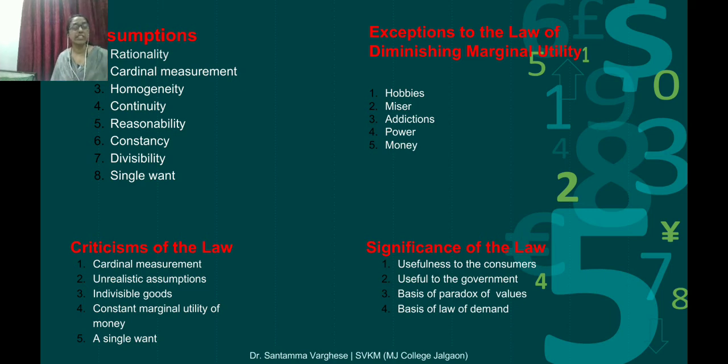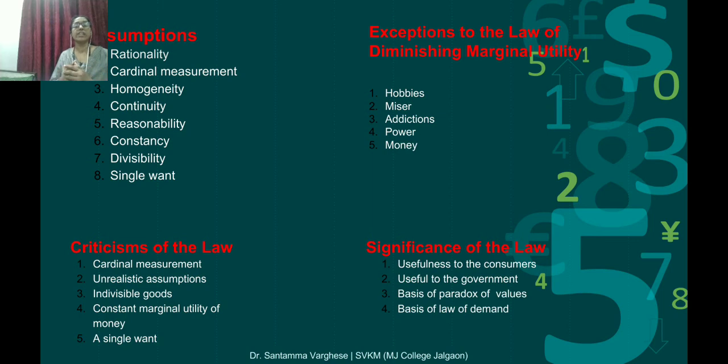Next, miser. Who is a miser? One who doesn't give anything to anybody is a miser. He keeps all the things, money or whatever he has, food particles, everything he will store and keep, he will not use. For this type of person, marginal utility does not work. Marginal utility does not work in the case of a miser.